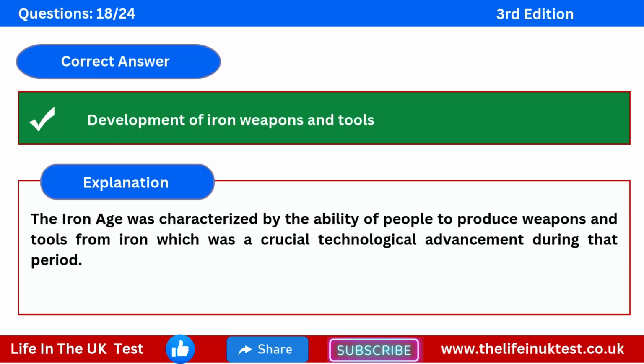The correct answer is development of iron weapons and tools. Explanation. The Iron Age was characterized by the ability of people to produce weapons and tools from iron, which was a crucial technological advancement during that period.